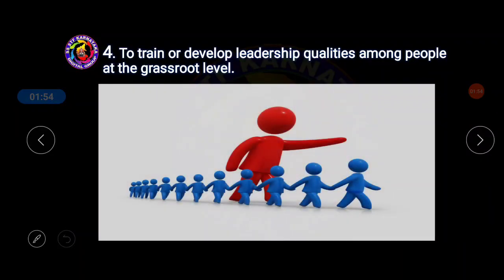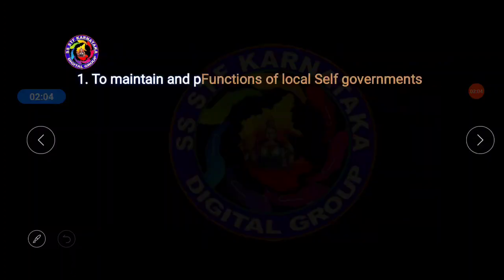And remember, these points were already discussed in the previous video, but let us have a quick recap. Next, another important objective is to maintain the functions of the local government. This is the topic that we are supposed to discuss today. Now let us understand what the important functions and powers of the local self-government are.